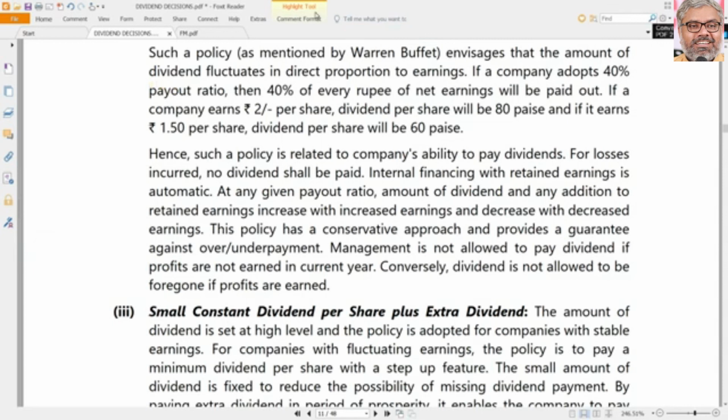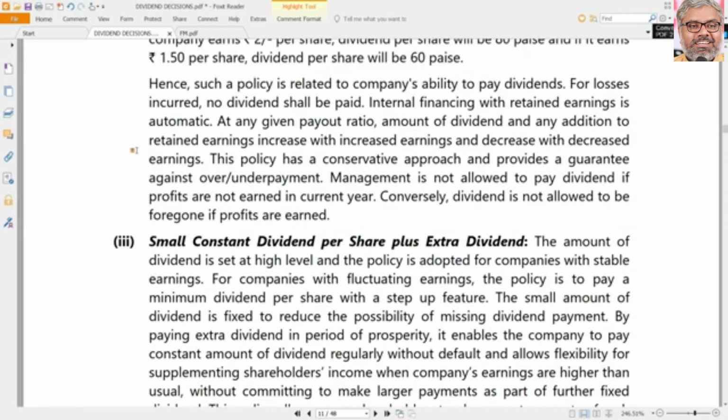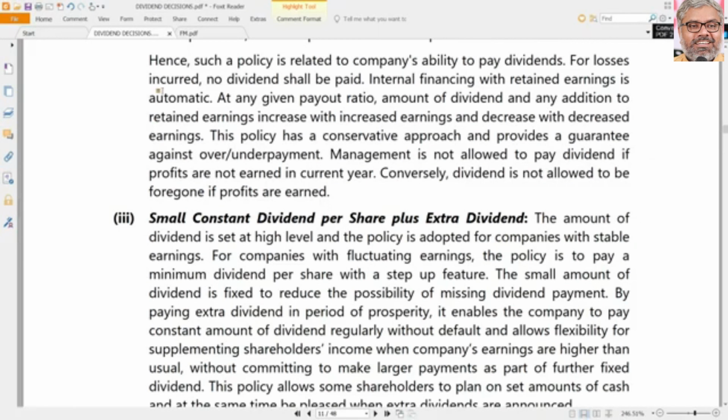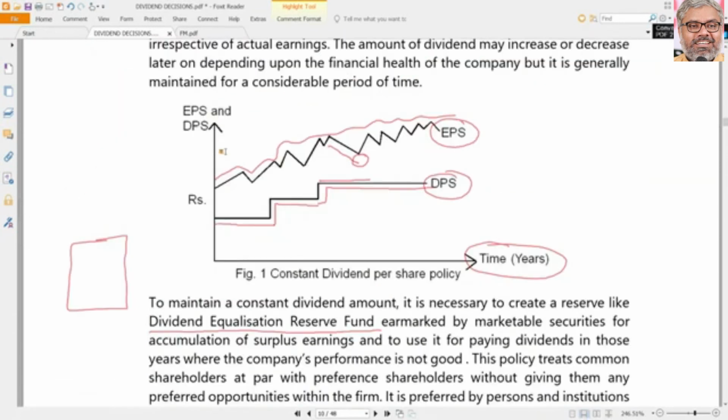People like Warren Buffett, they are investors. We cannot say those are people who are running the companies as such. So when their business itself is investment, they don't want the money to be distributed as dividend. They want that to be further and further invested so that future growth will be higher. Like that, different types of companies will have different types of policies. So ultimately, depending upon all these factors, the company's dividend policy will be decided.